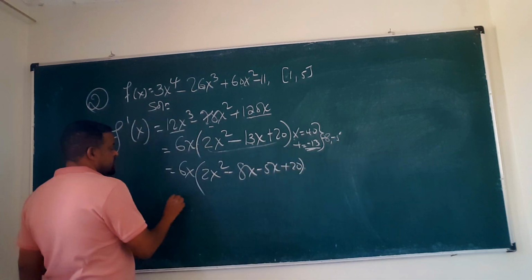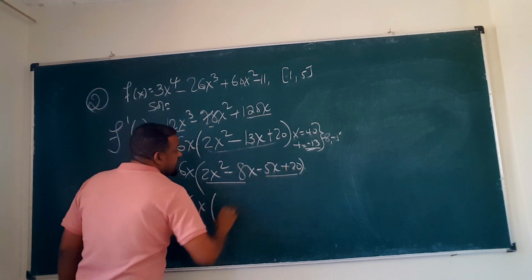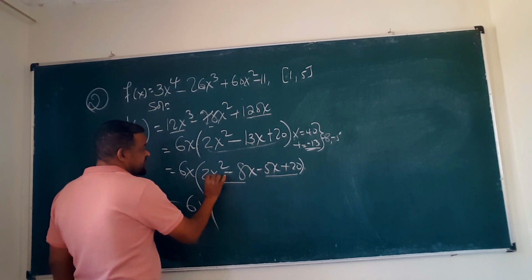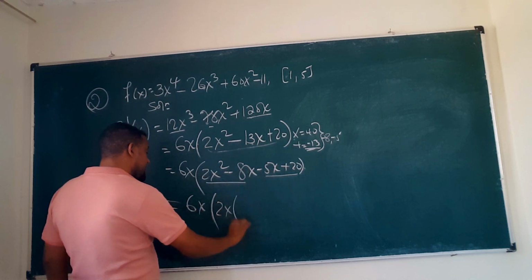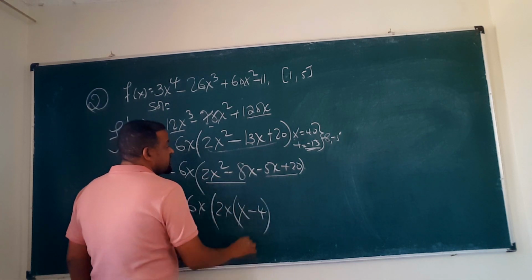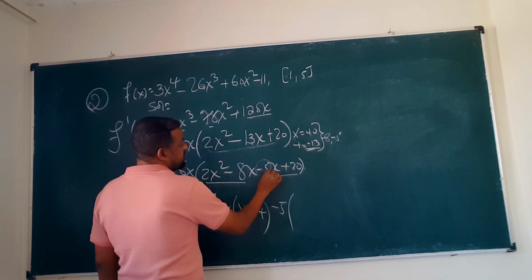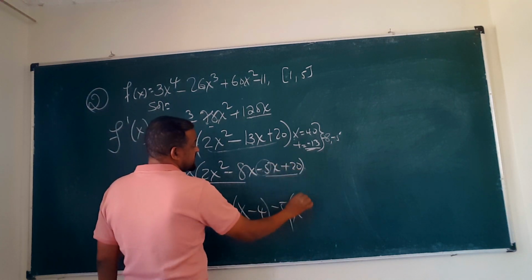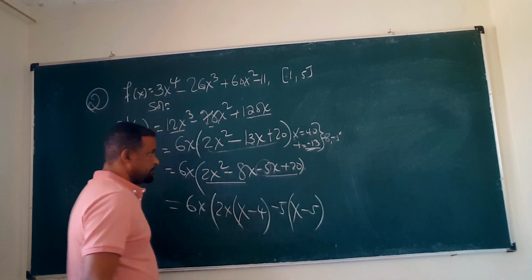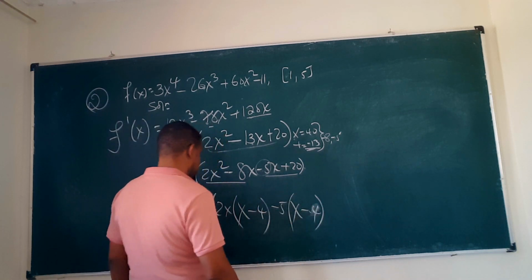This will be 6x into, factor it out. When you factorize this one, 2x is common, so 2x comes out here, x minus 4. Here negative 5 is common, so x remains.